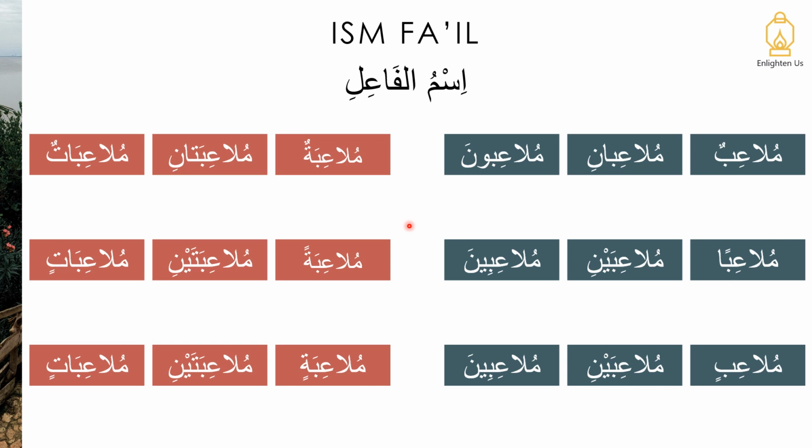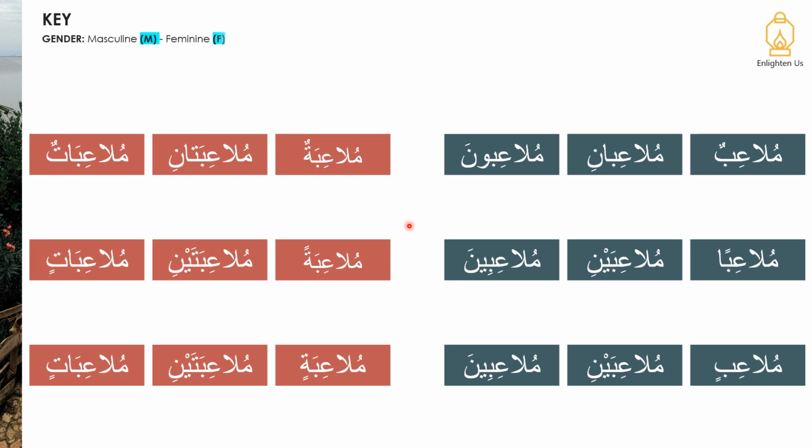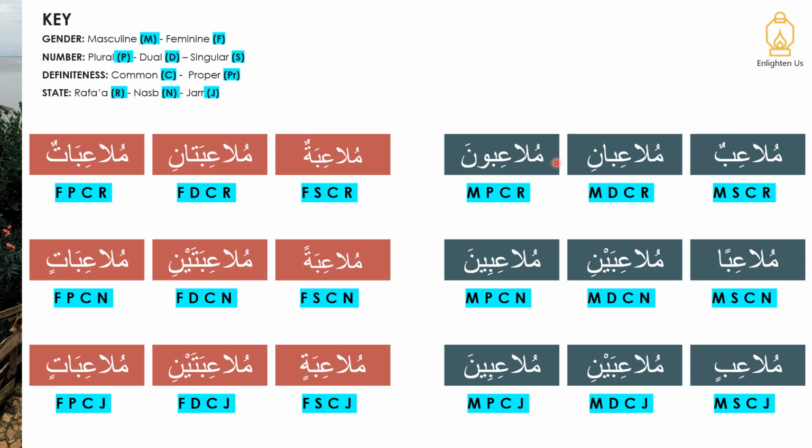Do go back and look at the previous lessons on the ism fa'il, the ism maf'ool, as well as the characteristics. And that's the expansion that you see here. Each one of these words is a version different to the next one based on these four characteristics: the gender, the number, definiteness, and state. Of course, definiteness, all of these words, as I've said before, are common. Now let's move on.